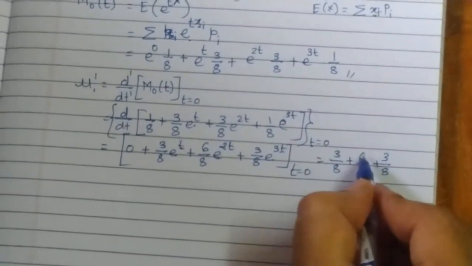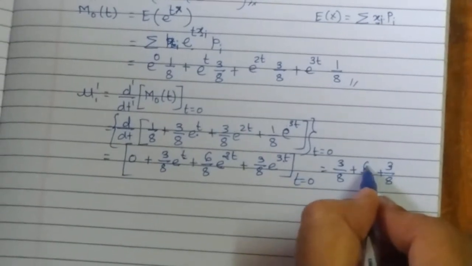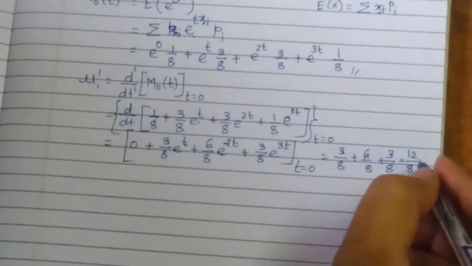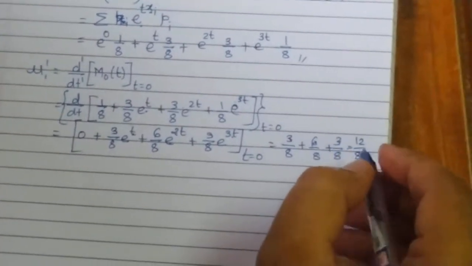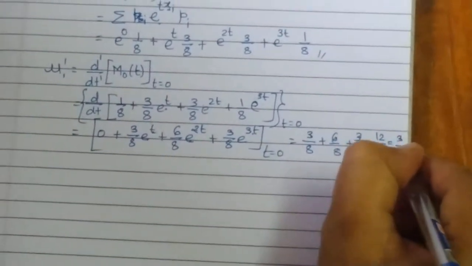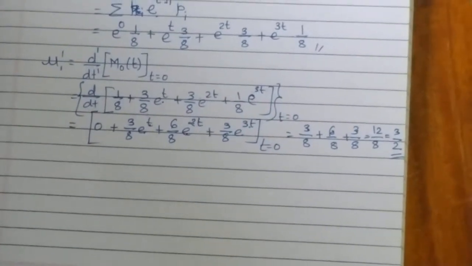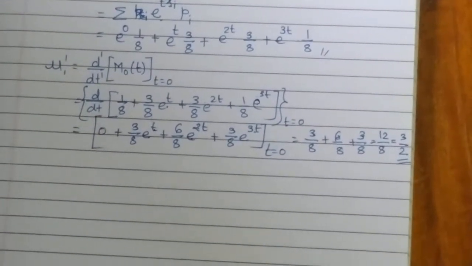Now see, 3 plus 3, 6, 6 plus 6, 12. So I am having 12 divided by 8. Okay, so what is 12 by 8? Yeah, it is 3 by 2. So my mean, or mu1 dash, is 3 by 2. I hope this idea is clear to everyone.